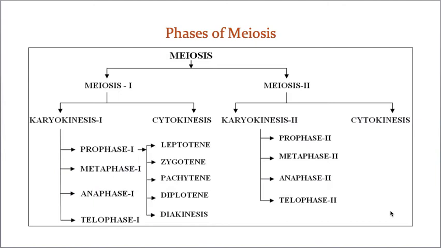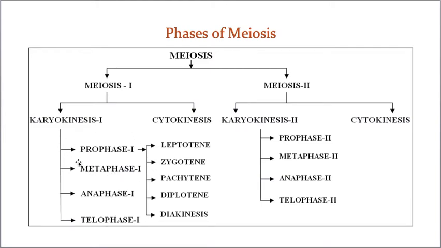Now let us take the process of meiosis. The meiosis process takes place in two steps: the first one is meiosis 1 and then meiosis 2. Meiosis 1 is again divided into karyokinesis 1 and cytokinesis 1. Meiosis 2 is also divided into karyokinesis 2 and cytokinesis 2. Karyokinesis 1 is divided into prophase 1, metaphase 1, anaphase 1 and telophase 1.